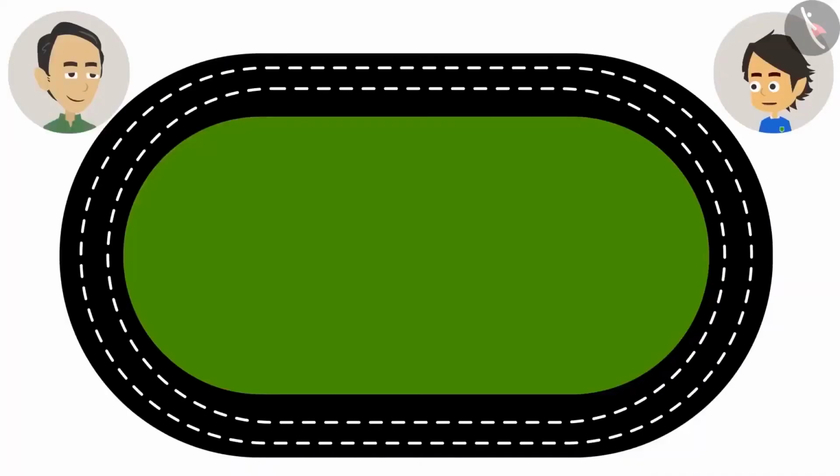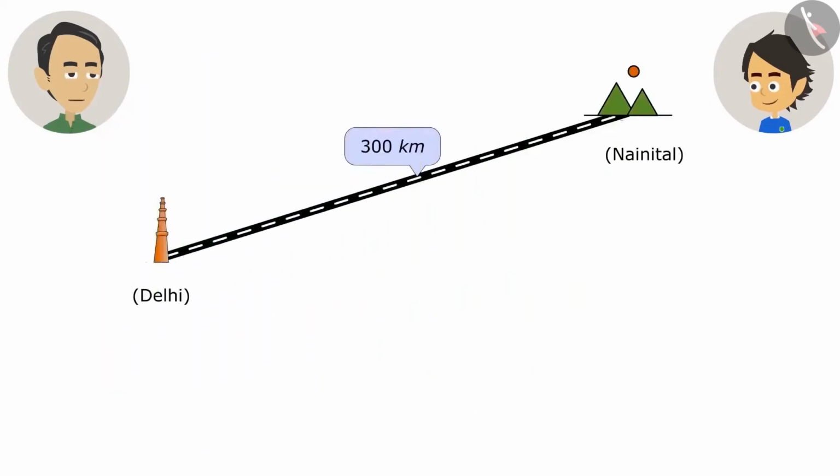Our school sports competition had a 1,000 meters race. So the people who participated in it ran 1 kilometer? Yes. Then 1 kilometer is a lot, because the people running in it were very tired. And Nainital is 300 kilometers away. As it is so far, we are going by train.